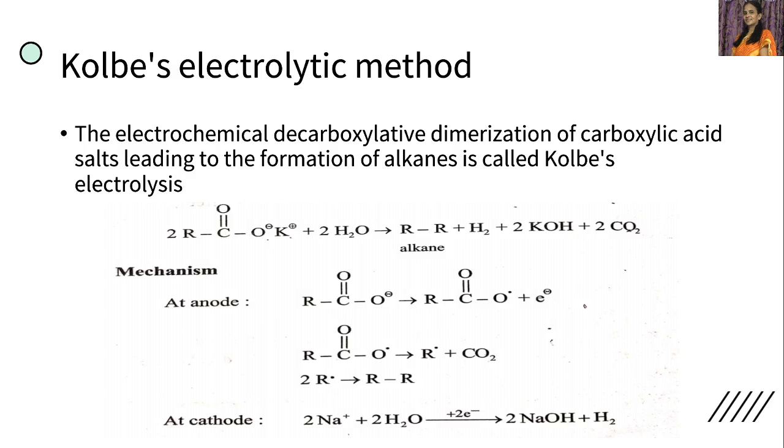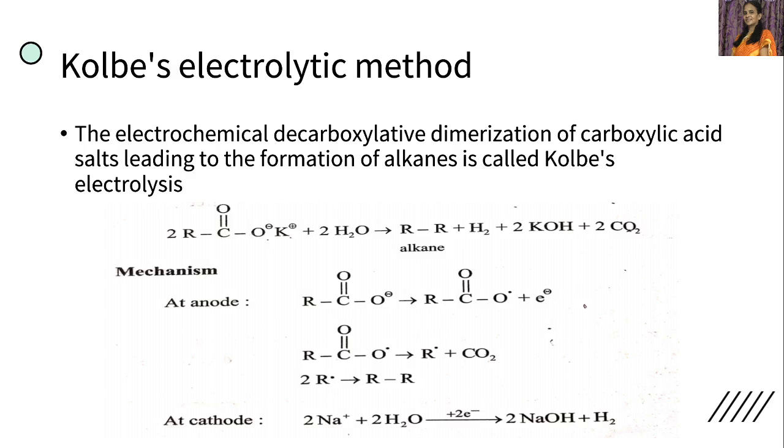So this is an electrochemical reaction, that is, it takes place in presence of electricity. Because of that reason, it is called Kolbe electrolysis. It is the electrochemical decarboxylative dimerization of salts of carboxylic acids, leading to the formation of alkanes. This point we should remember.